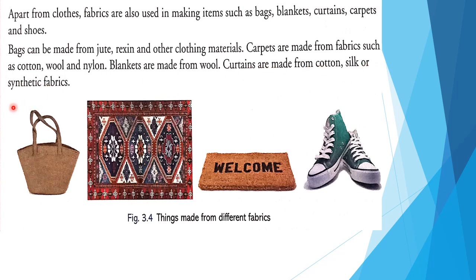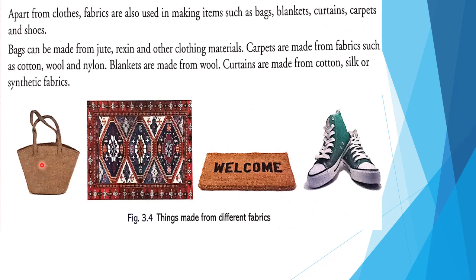So from these fabrics, we not only make clothes, we make some other items also. Those are bags, blankets, curtains, carpets and some shoes. You see here, bags are made from jute, resins and other clothing materials. As we have seen, our bags are also made from some cloth materials. And carpet, you all know, is also made from cotton, wool and nylon. And as we all know, blankets are made from wool. And curtains are made from cotton, silk or other synthetic fibers.